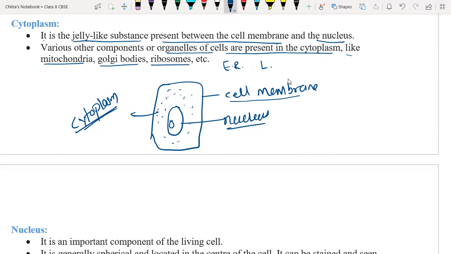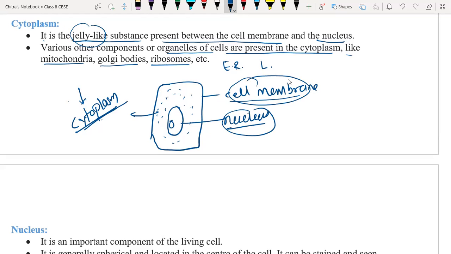But vacuoles are not cell organelles. They are just air space. So all these cell organelles are present in the cytoplasm only. So what is cytoplasm? It is the jelly-like substance present between the cell membrane and the nucleus of the cell.